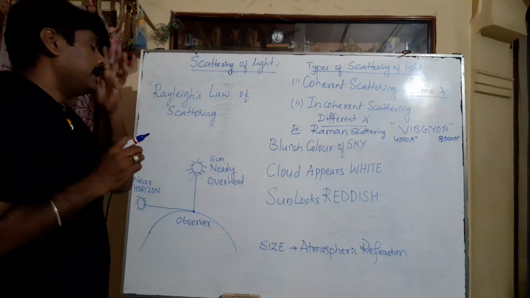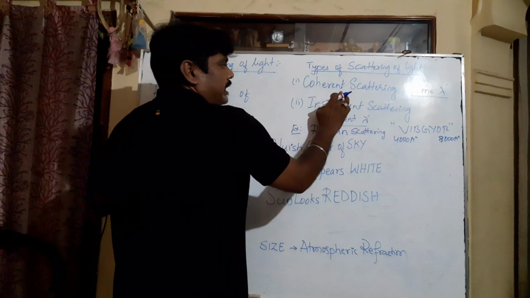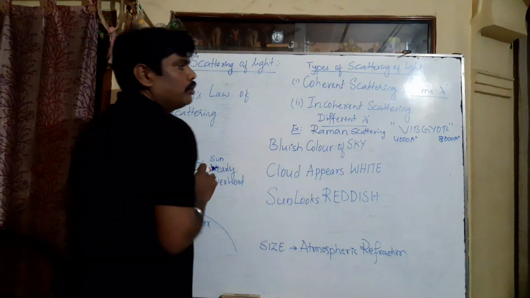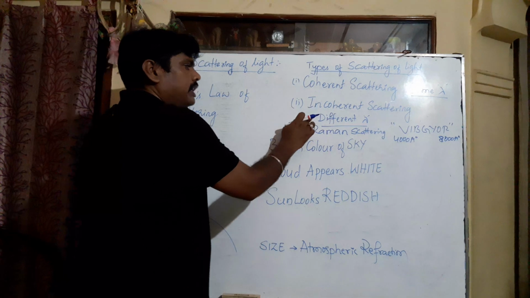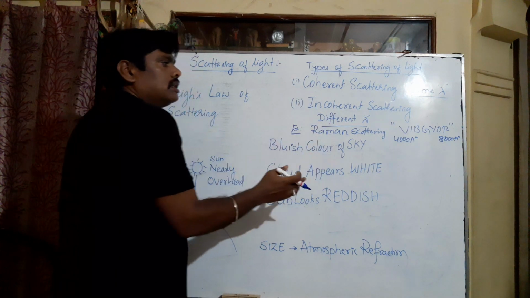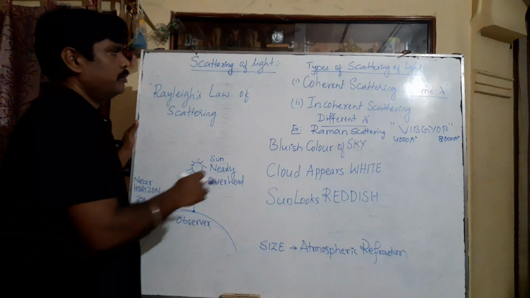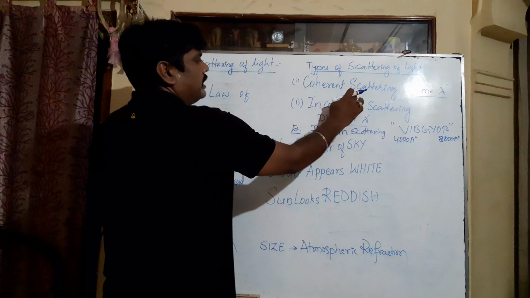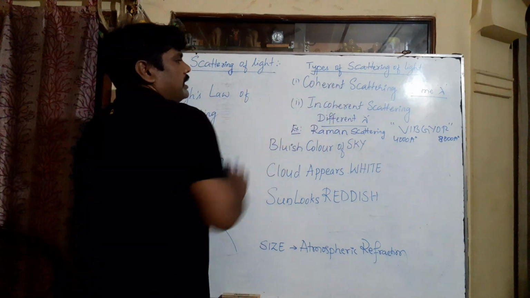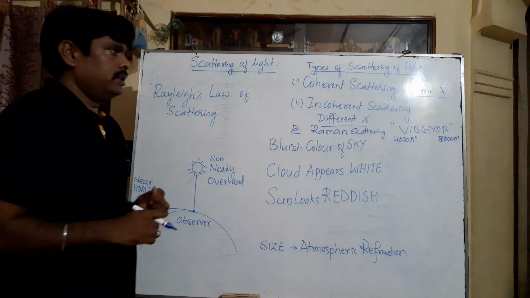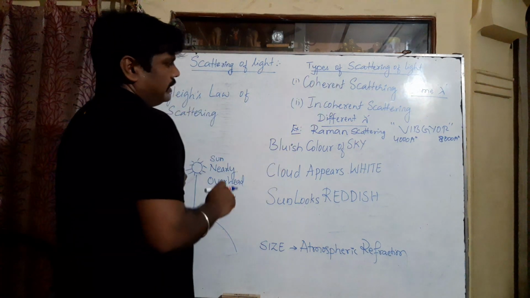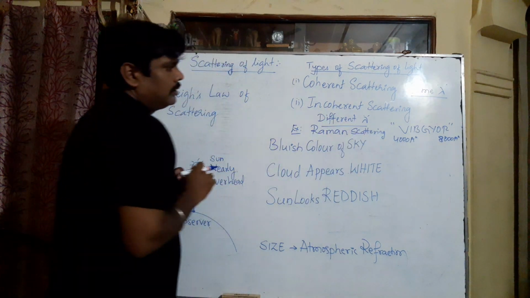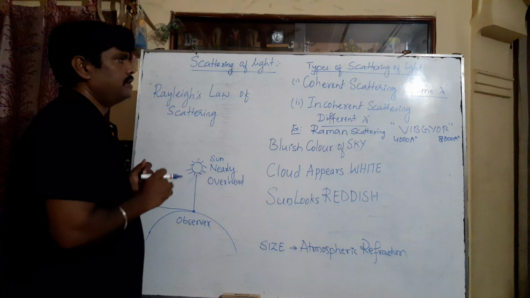While writing the second point, in coherent scattering the size of the medium particles is smaller than the wavelength of light used. In incoherent scattering, the size of the medium particles is larger than the wavelength of light used. So this is about the difference. And for examples, Rayleigh scattering is an example for coherent scattering. Along with Rayleigh scattering, we can write one more example, the Tyndall effect. The example for incoherent scattering is Raman scattering. It is very, very important for your examination.